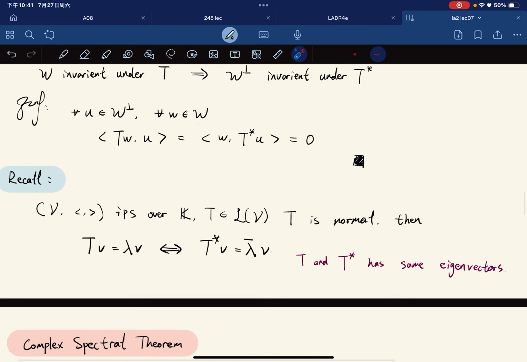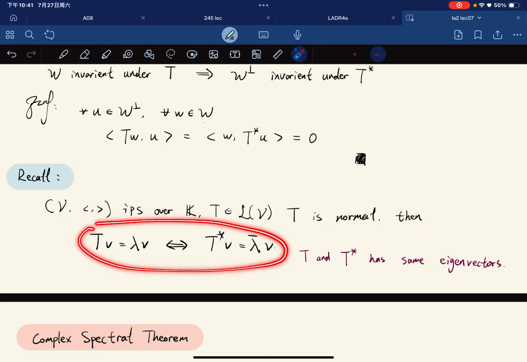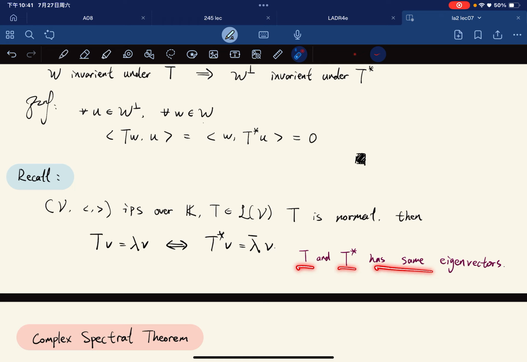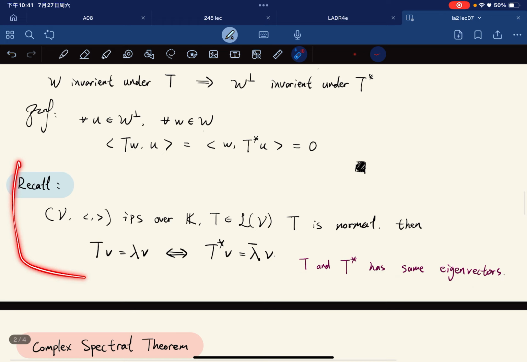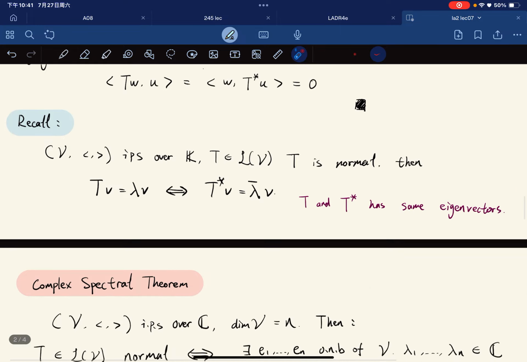And recall from the last two lectures that for any inner product space over K, if I give it any normal operator, we have this equality holds. That is, T and T star have the same eigenvectors. We're going to use this fact to prove our complex spectral theorem.